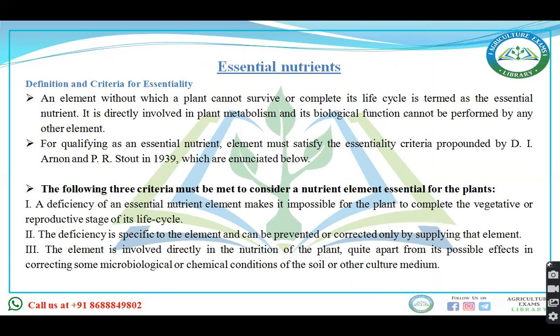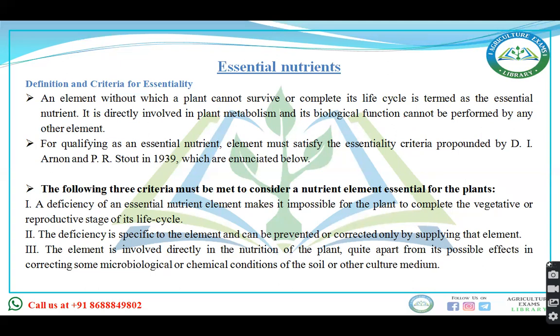If the plant cannot complete its life cycle, it means those elements are directly involved in plant metabolism as well as biological functions. A particular element performs particular biological functions which cannot be performed by any other element. If an element wants to qualify as an essential nutrient, then it must satisfy the essentiality criteria required for an element to be essential.